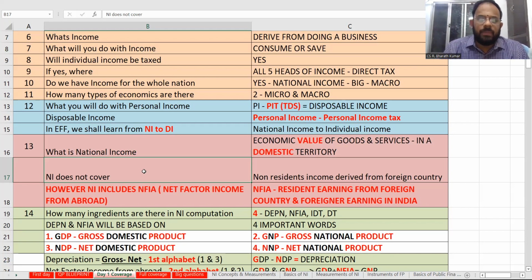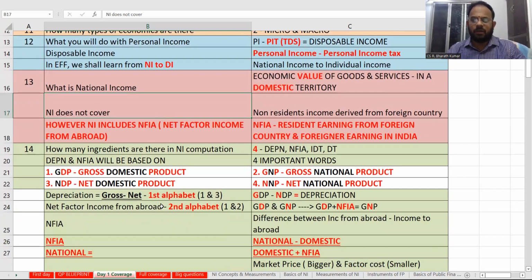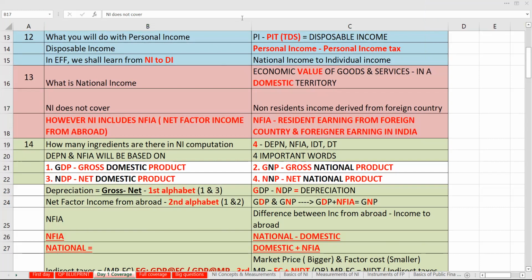Okay, next. How many ingredients are there in national income? 4 ingredients are there. What are the 4 ingredients? That means what are the 4 basic factors? Depreciation, NFIA, indirect tax, and direct tax. So there are 4. How many ingredients? 4 ingredients are there: depreciation, NFIA, indirect tax and direct tax. So it will get covered with all the 4 important words.